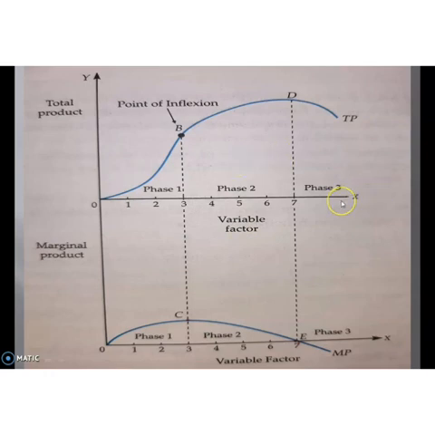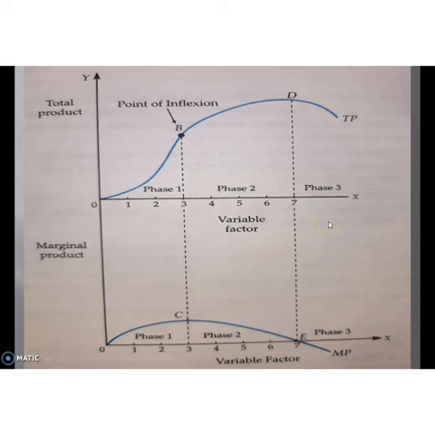Then in the third phase of production, what happens? This can be seen from the 7th unit to the 9th unit. After the 7th unit of variable factor, TP starts to decrease and MP becomes negative. So this stage is known as negative return to a factor.